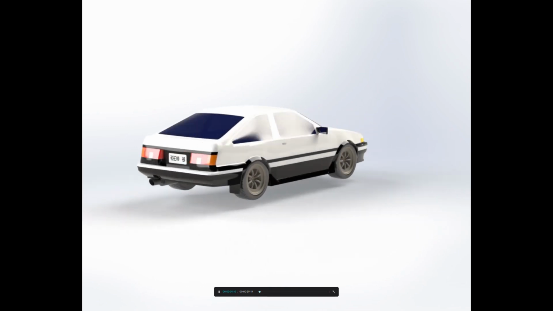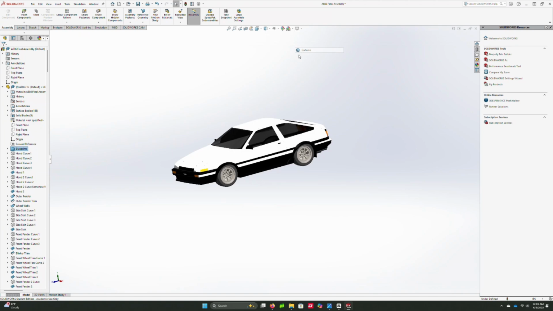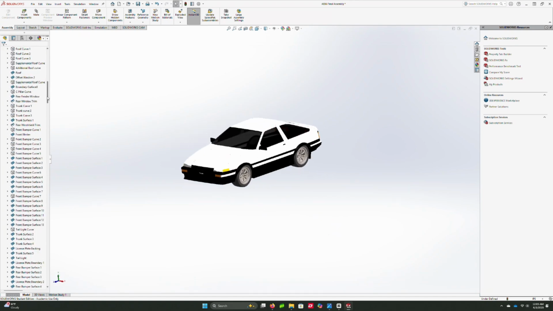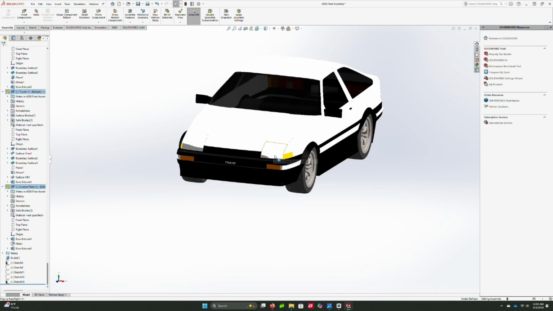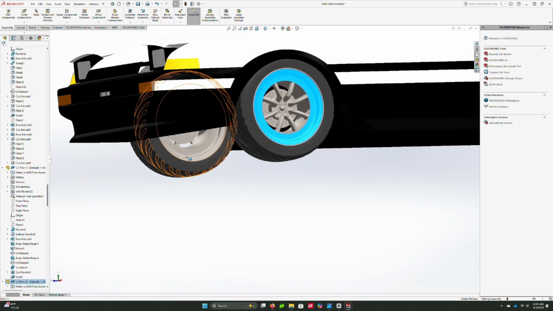For my final project, I decided to model a car from one of my favorite TV shows, Initial D: Takumi's Toyota Sprinter Trueno. I started the project by modeling the body of the car, which took the largest amount of time. This process consisted of projected curves, vertical and horizontal relationships, 3D sketches on planes, and, most challenging, the boundary surfaces, filled surfaces, and trim surfaces.